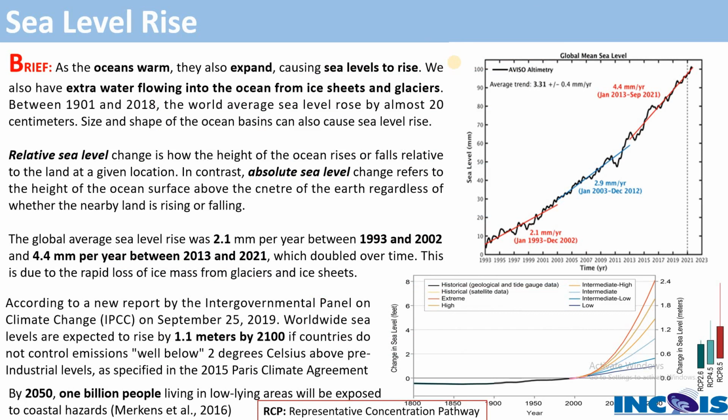When the water molecule volume expands, what will happen? The volume of ocean water will increase. Thereby, you can see sea level rise. So, this is one reason when the ocean gets warmer and ocean warming happens.